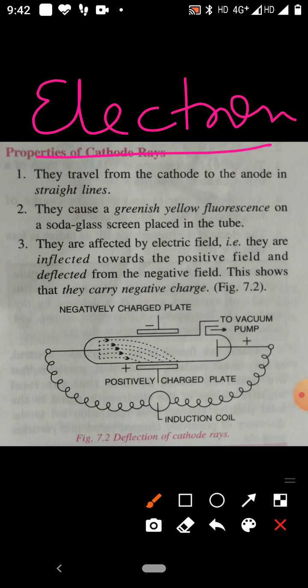Electrons have definite mass. Its mass is 1/1837 of hydrogen atom. The charge of the electron is -1, unit negative charge.